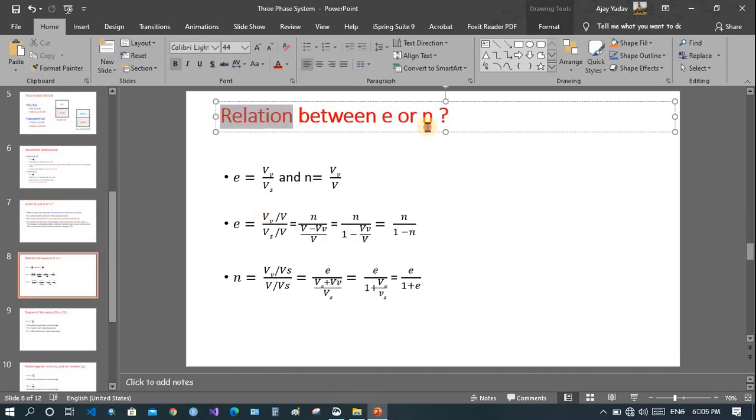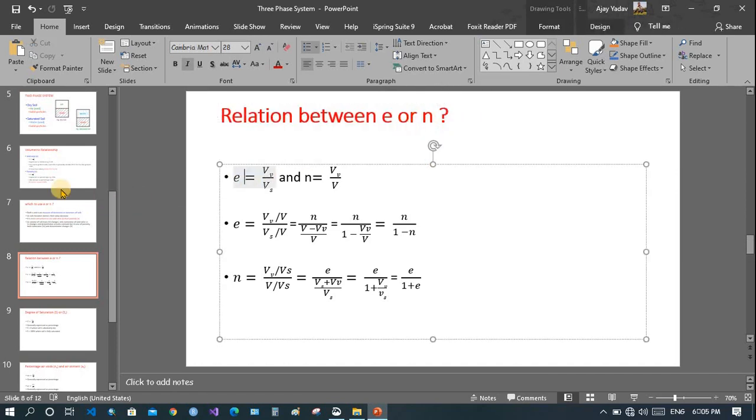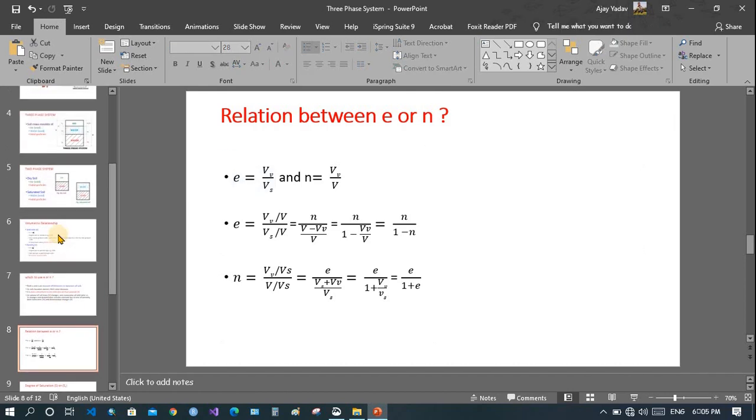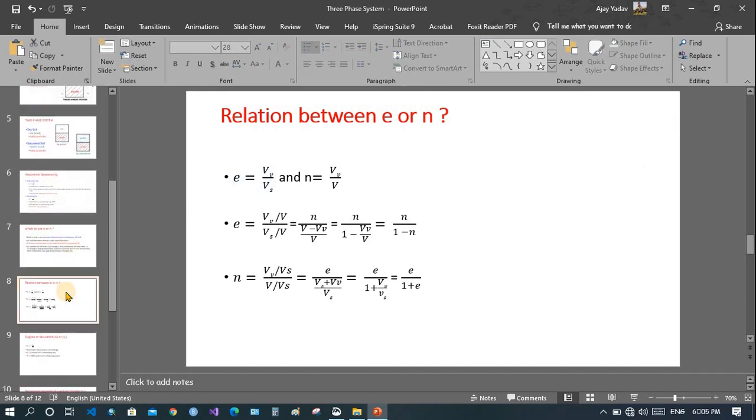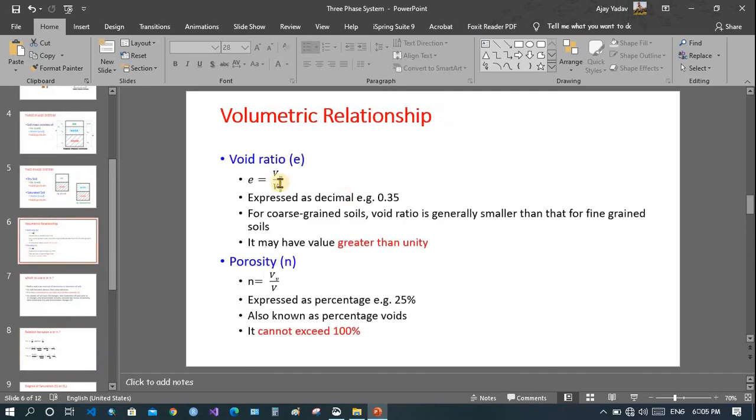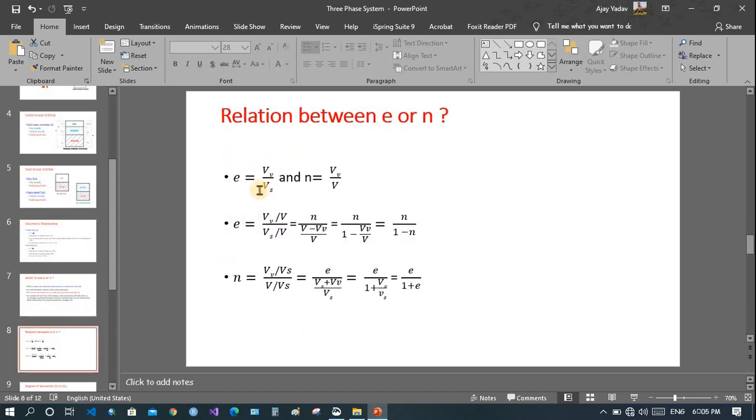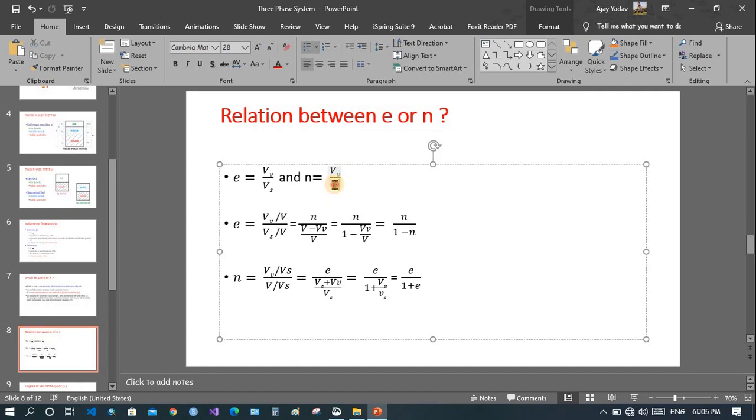Now let's see the relationship between e and n. We have already derived e. e equals volume of void divided by volume of solid, and n equals volume of void by total volume. Total volume includes volume of solid and volume of void.